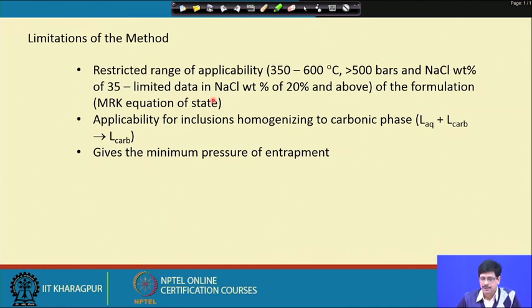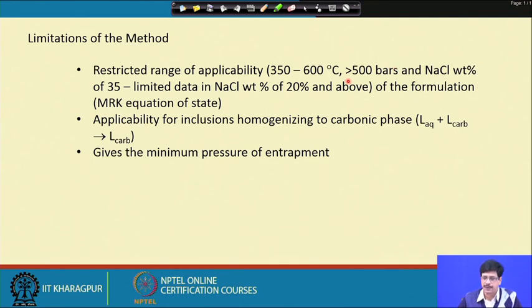There are many new methods and new formulations which have been proposed by many different workers, which can also be consulted, but this approach of using a modified Redlich-Kwong type equation has been quite popular. But the original data set from which these equations were formulated was very limited in its ranges of compositions, although it is applicable, as you can see here, from 350 to 600 degrees Celsius and any pressures higher than 500 bars.